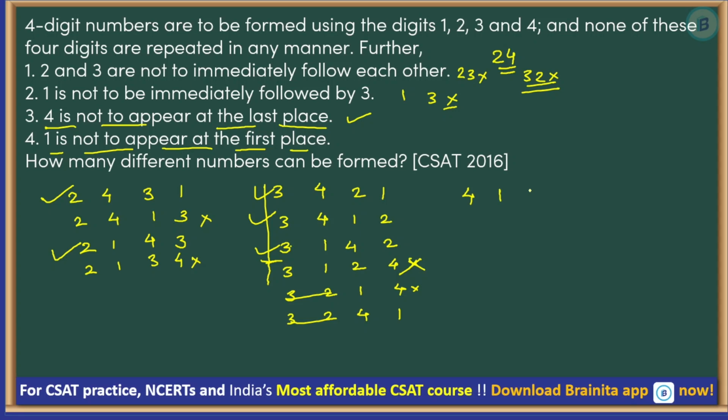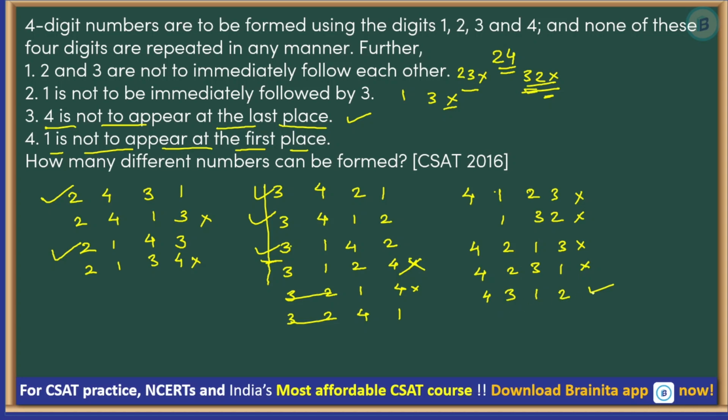1 2 3 I cannot take. 4 1 3 2 I cannot take. 2 3 3 2 I cannot take, right, because of this condition. So then 4 2 1 3 I cannot take. 4 2 3 1 I cannot take. 4 3 1 2 I think I can take. 4 3 2 1 I cannot take, because 3 2 I do not want.